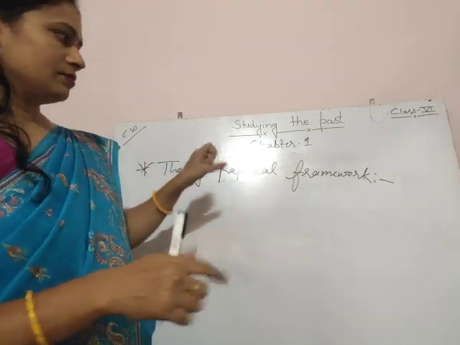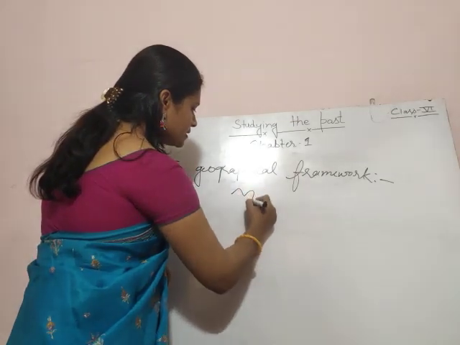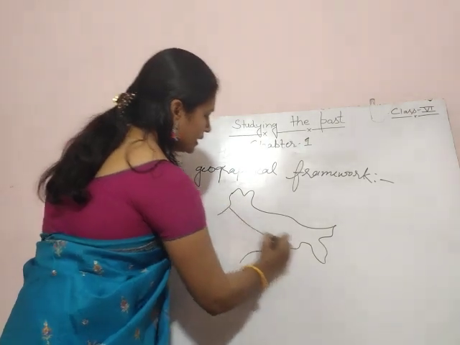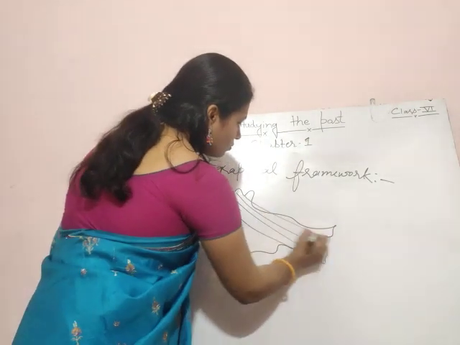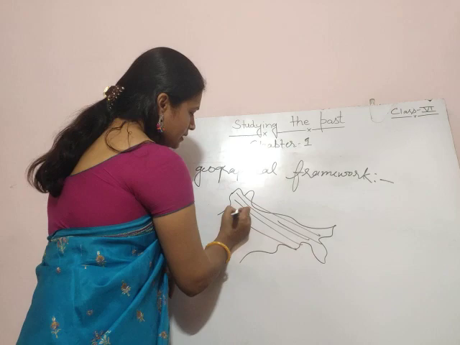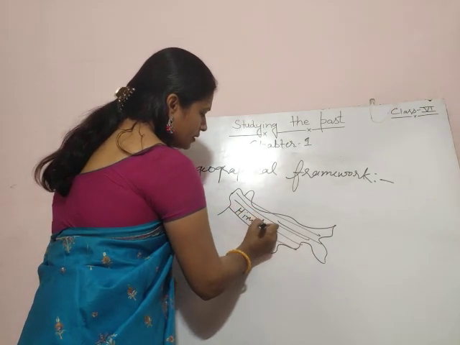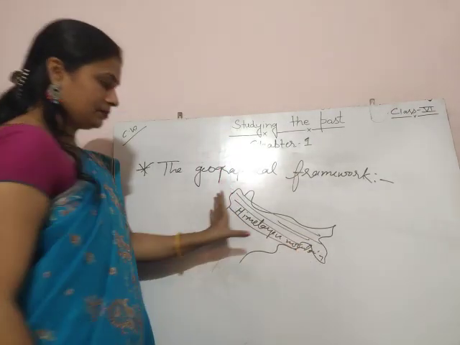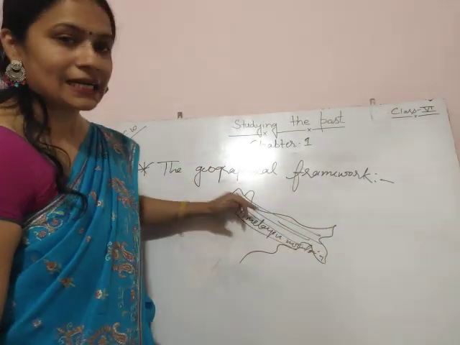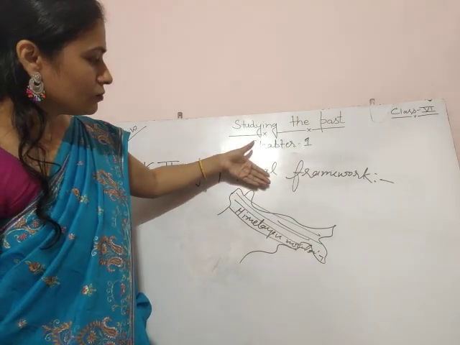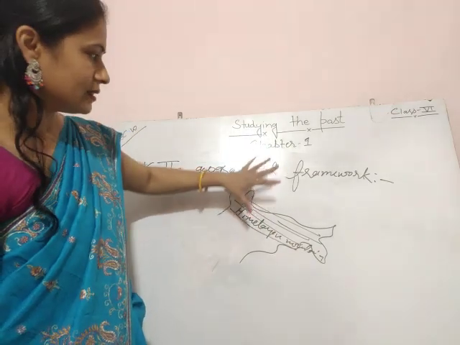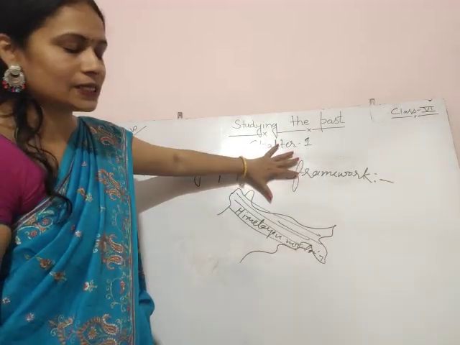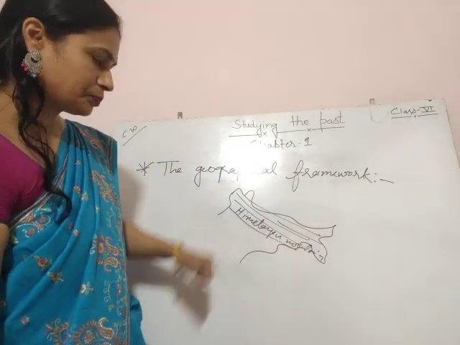How? This is the rough sketch. You can see the northern and eastern extent of India is covered with the Himalayan mountains. These Himalayan mountains act as a barrier to Central Asia. The part above the northern side of India is Central Asia. It acts as a barrier.